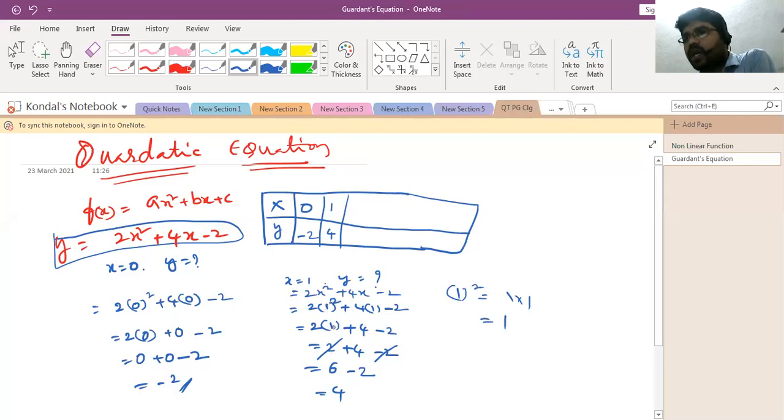That is 2 into 1, plus as it is 4 into 1, 4, minus 2. Okay, so then 2 into 1, 2, plus 4, as it is, you can take minus 2 as it is. So you can add plus 2 and plus 4 here, that is 6, minus 2. So when you subtract 2 from 6, automatically you will get 4.